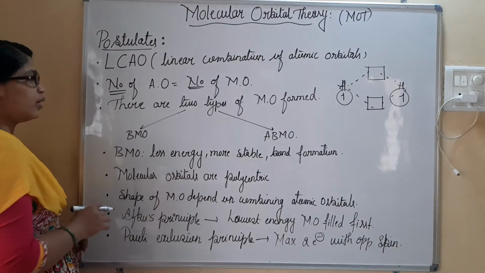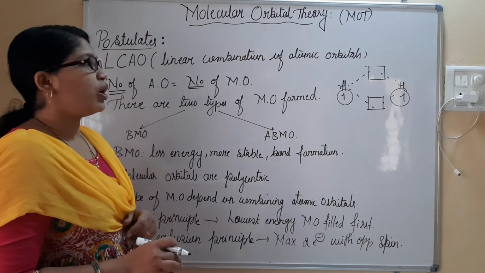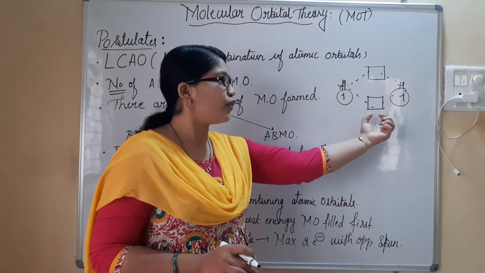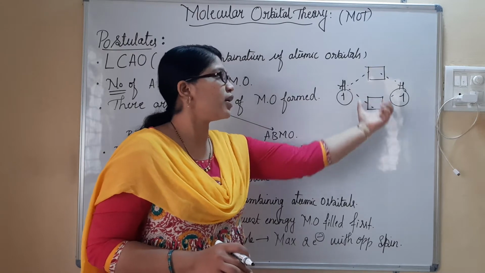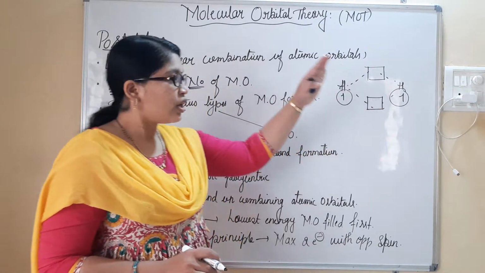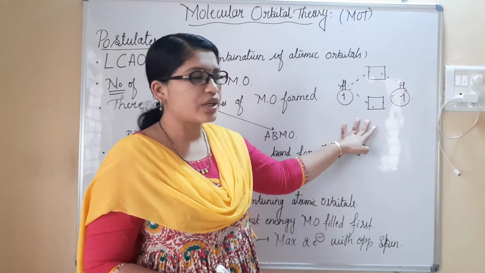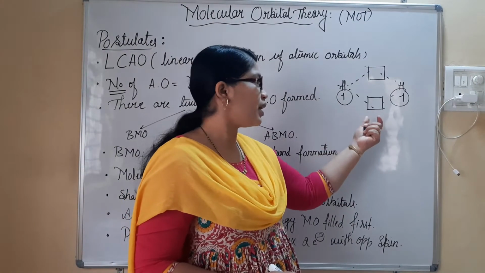Moving to the next one, two types of molecular orbitals are formed. As I told you, there is a combination of two atomic orbitals, and they will form two types of molecular orbitals. Again, these are the s orbitals of two hydrogen atoms. They will start coming towards each other and combine.